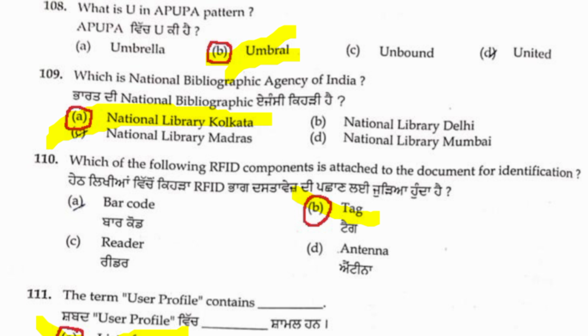Question number 110, which of the following RFID components is attached to a document for identification? I will repeat the question once again. Tag. RFID consists of a tag, which is always kept inside the book. RFID is a very expensive technology nowadays, used majorly in rich libraries and academic institutions, using radio frequency identification. It is chip based technology, the tag is kept inside the book. So tag is the right answer. Question number 110 B correct answer.